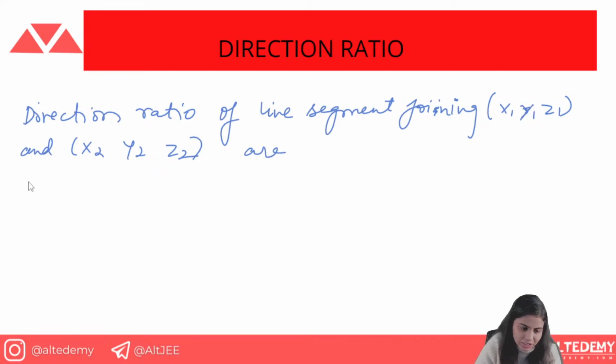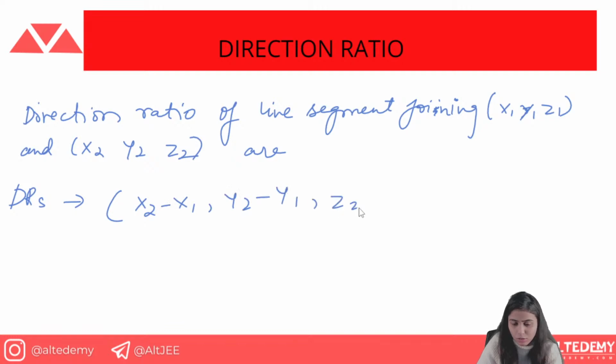So the DRs are x2 minus x1, y2 minus y1, z2 minus z1. Whenever you are given two points, you can find the direction ratio by getting the difference between those points.